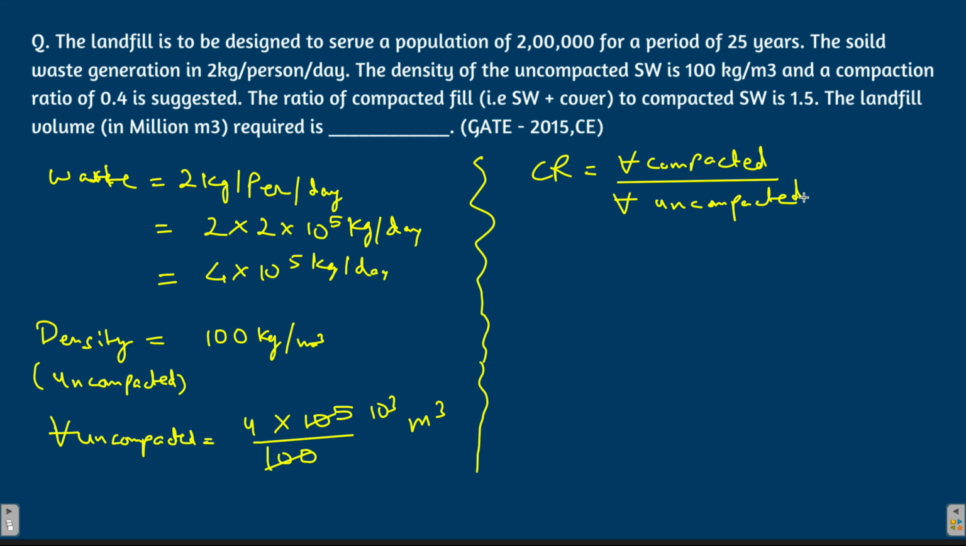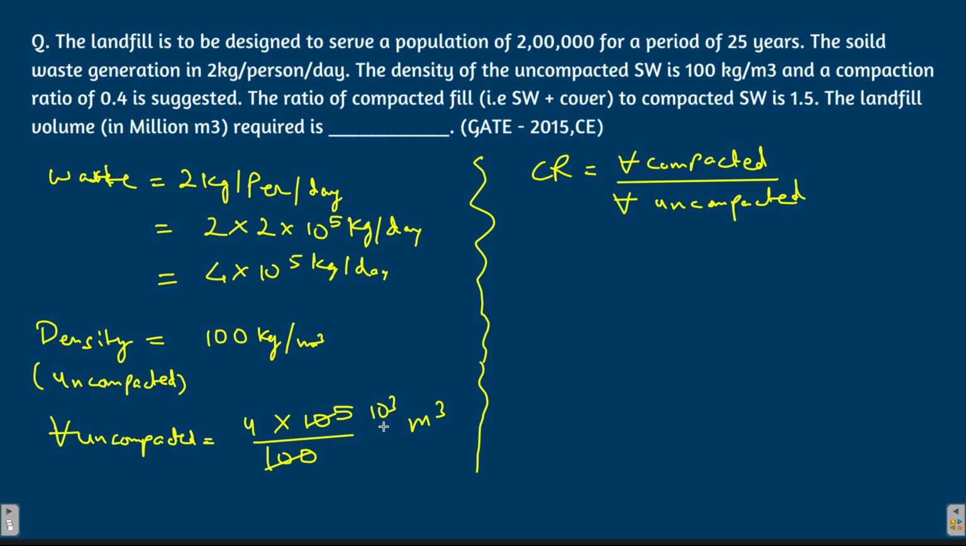Now why is this important? Sometimes in the exam you are bound to get confused, whether it is volume of the compacted to the volume of uncompacted, or volume of uncompacted to the volume of compacted. In such tense situations, you look carefully. This is 0.4, which means it is something less than 1, right? Now what do you think? Is the volume of the compacted waste greater, or the volume of the uncompacted waste greater? Of course, the volume of the uncompacted waste will be greater, right?